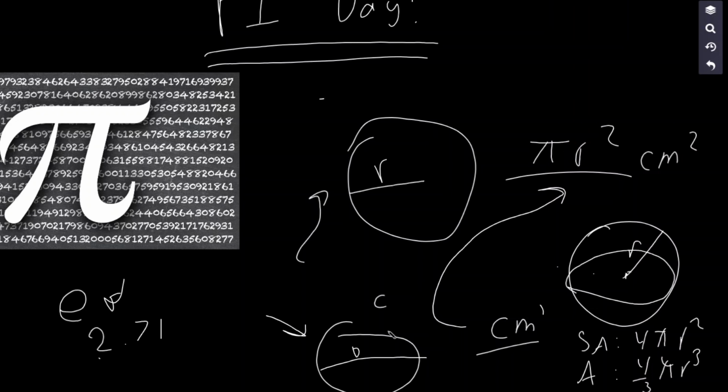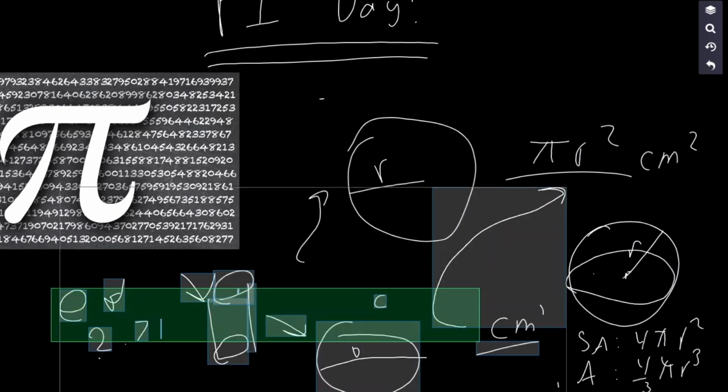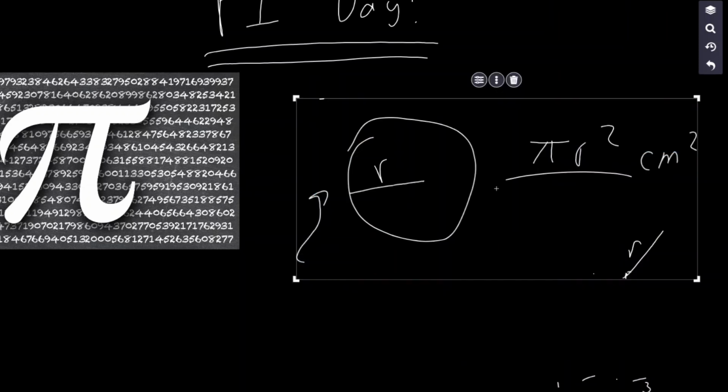Okay, so now people were like, pi just deals with round objects. I mean, if you have a cylinder, the volume and surface area of this also use pi, so maybe pi is just a round object thing. But no, pi comes up everywhere and not just with round objects. For example,